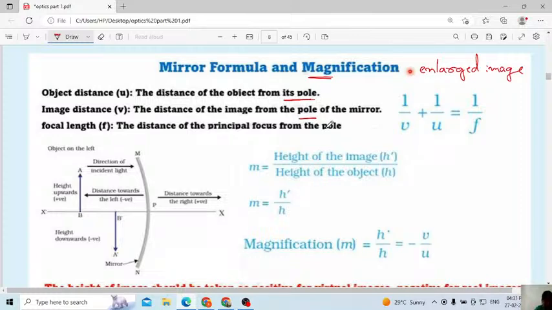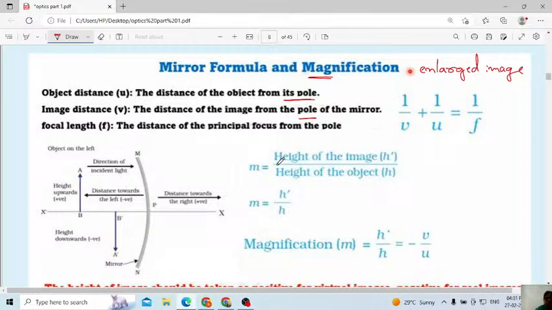Samika, for a convex lens, magnification will happen. Okay, an enlarged image you will get. Then we will use this formula: 1 by v plus 1 by u equals 1 by f. f means the focal length.